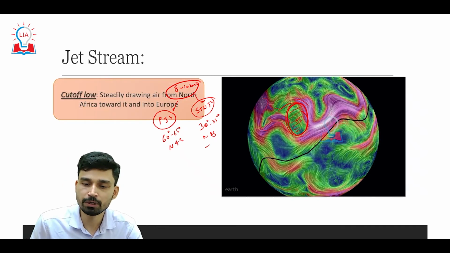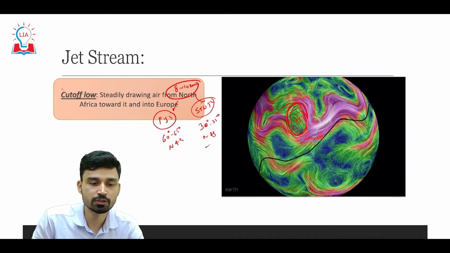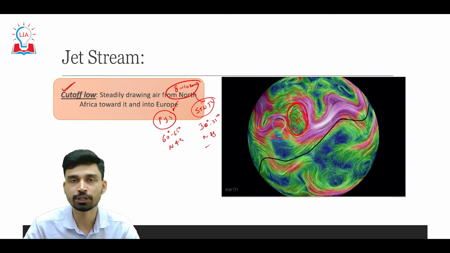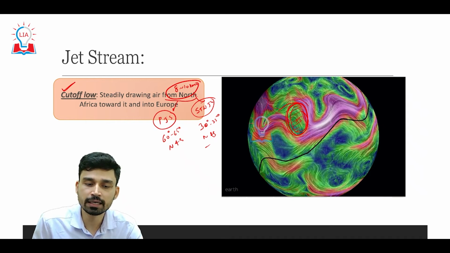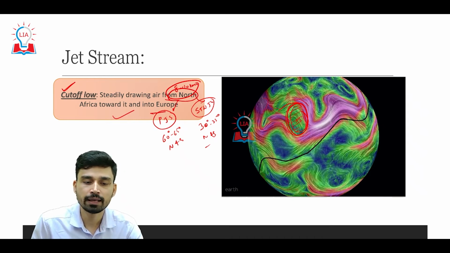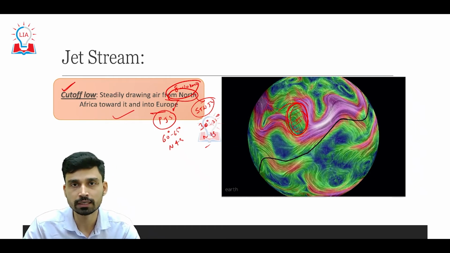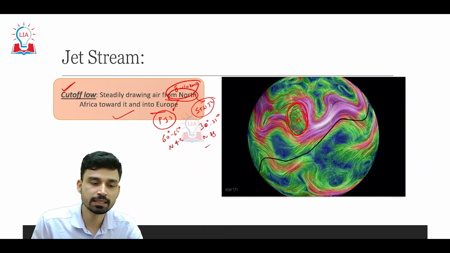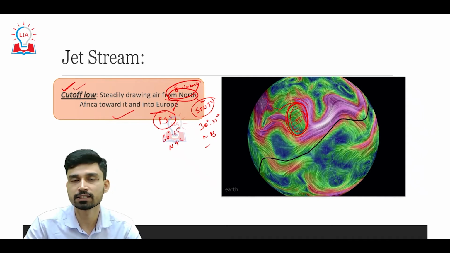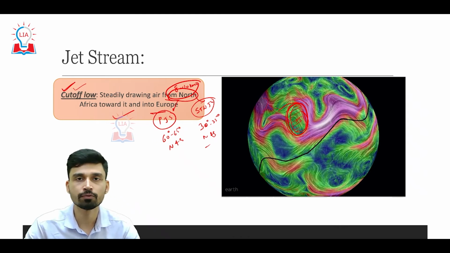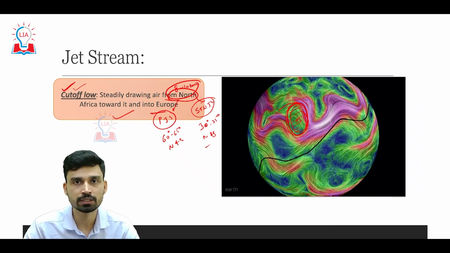This development of a low pressure area in the upper atmosphere is also considered a cutoff low. The cutoff low region is a low pressure area that steadily draws air from North Africa toward it, and it is stationed around the coastline of Portugal, that is, around Europe. So basically what the cutoff low is doing is drawing all the hot air from the equatorial region of Africa to these regions of northern and western Europe, which is the reason behind the development of heat wave like conditions.